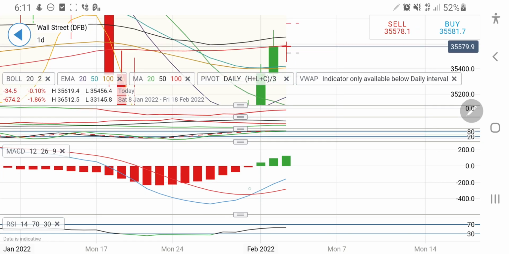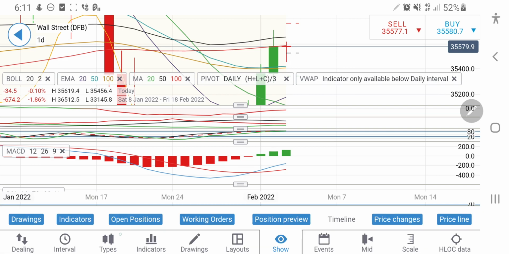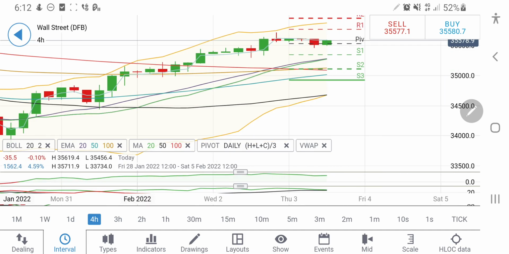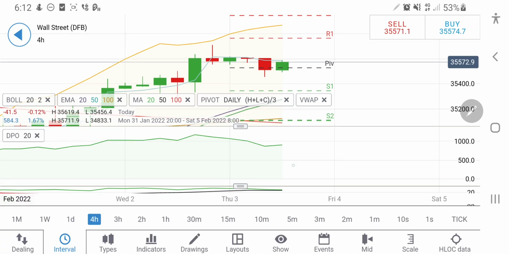However, on MACD, the lines which have just crossed over 3 days back are continuing with the bullish momentum right now. Now look at the 4-hour charts. On the 4-hour charts you can find that the resistance at 35,610, once it is broken, you can definitely continue to rise. But till the time it remains below 35,610, you can again expect it to give the third red candle here, which can try to take it towards 35,400, 380 levels, and below that it can break significantly towards 35,350 also.